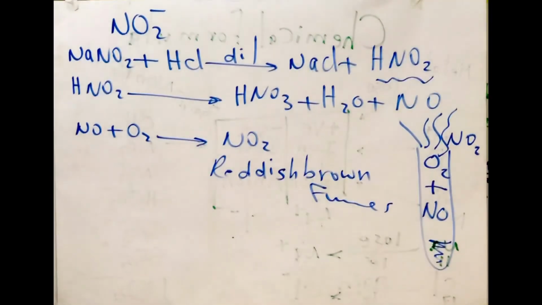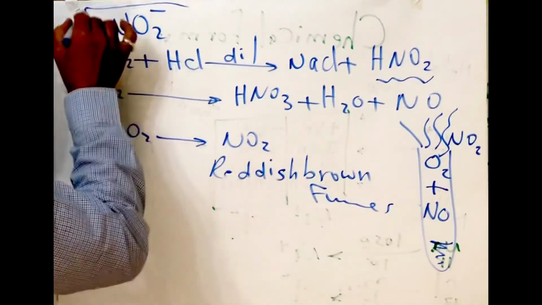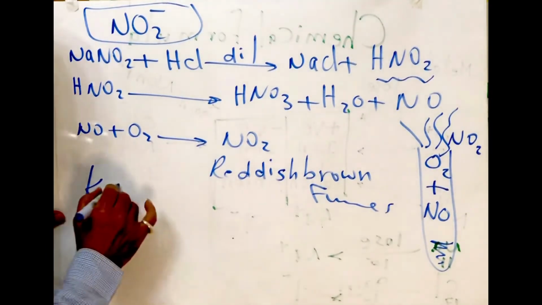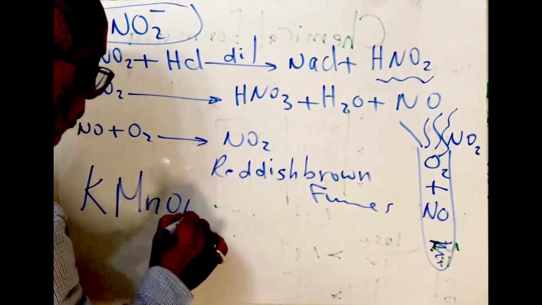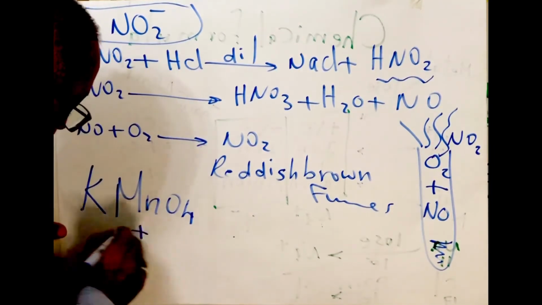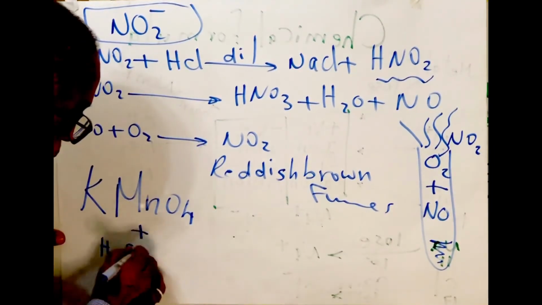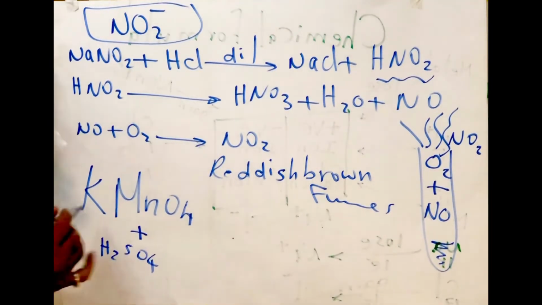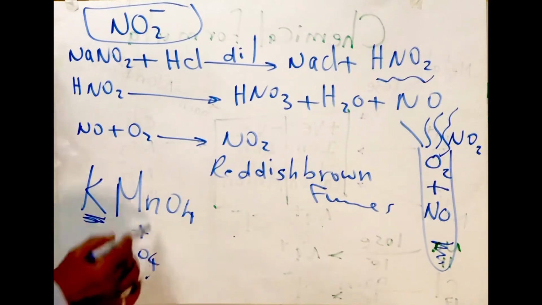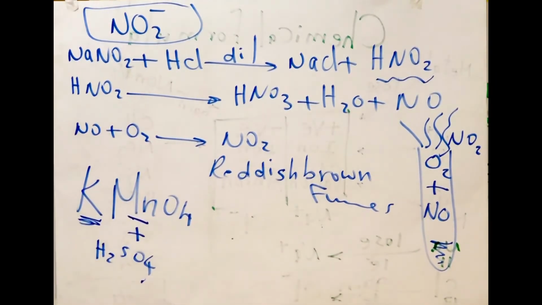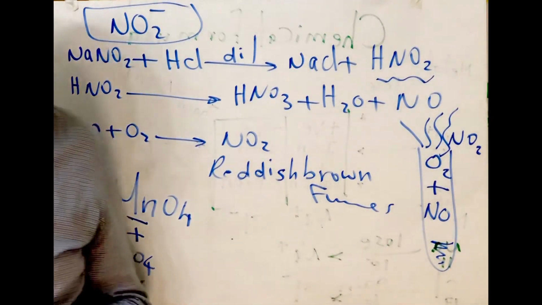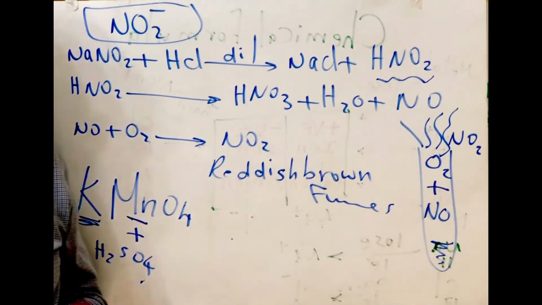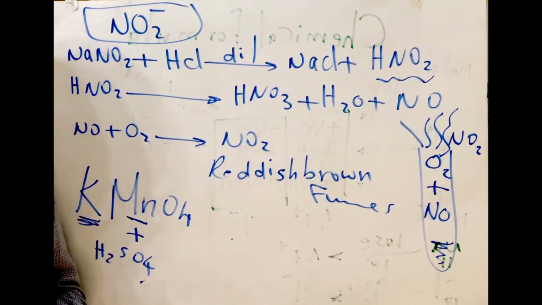To detect the presence of nitrite, it will remove the violet color of KMnO4 acidified with drops of sulfuric acid. Why does it remove the color? Due to formation of potassium sulfate and manganese sulfate. They are colorless substances, so they will remove the violet color of potassium permanganate.